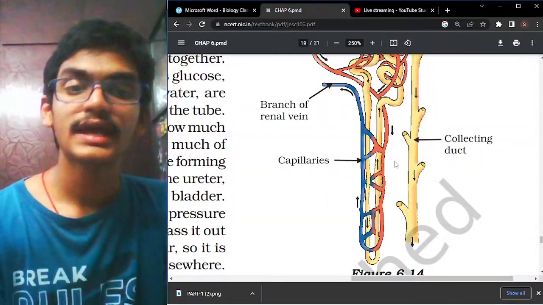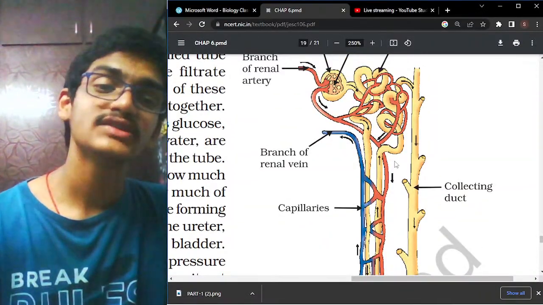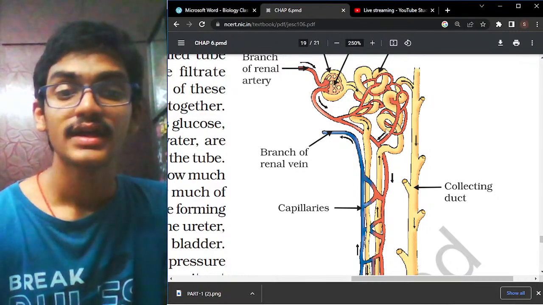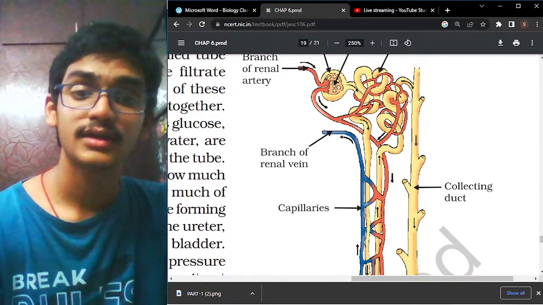Okay. Then next, the entire urine which is formed in this nephron is given out in that kind of a duct.